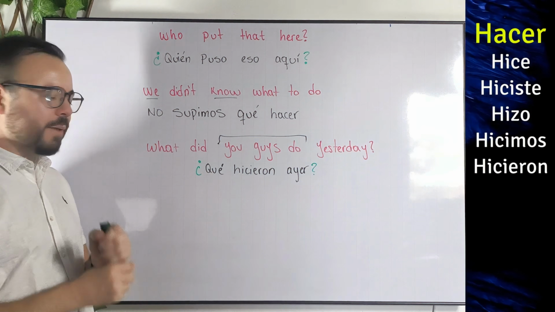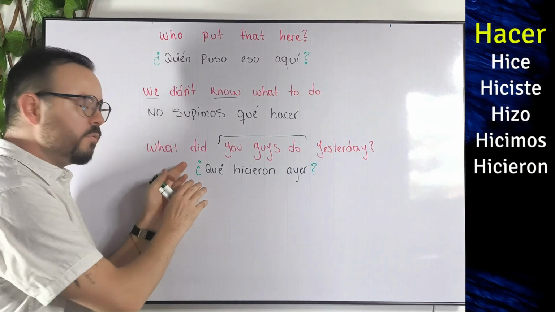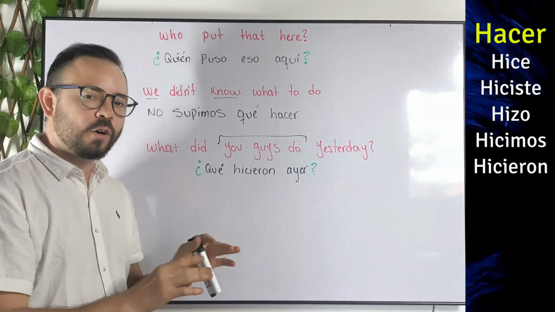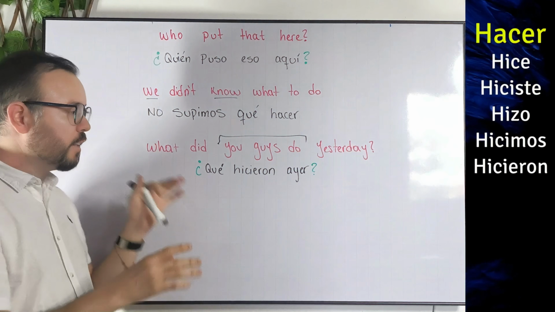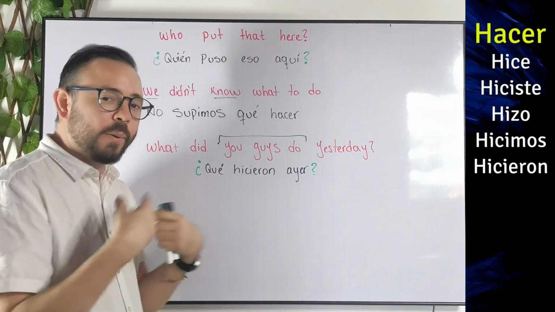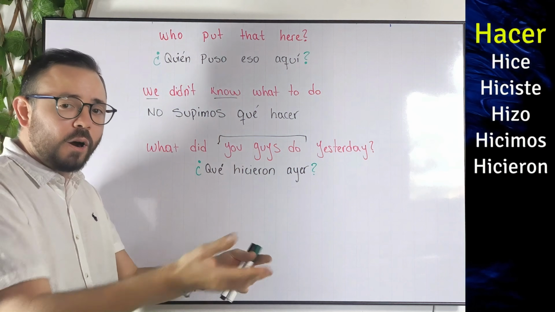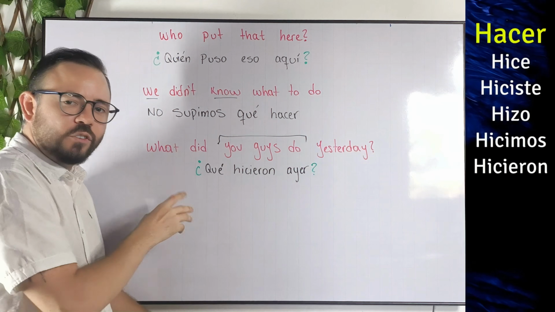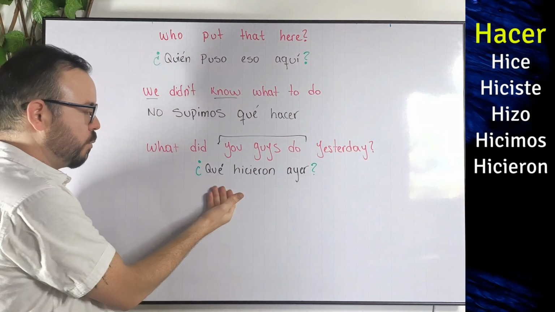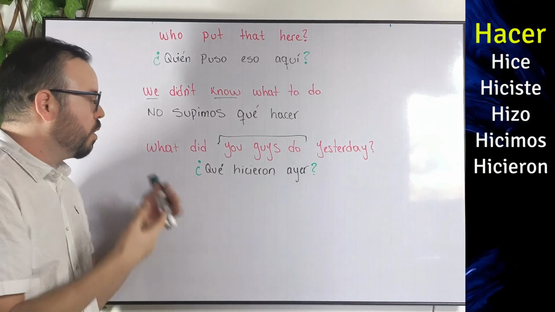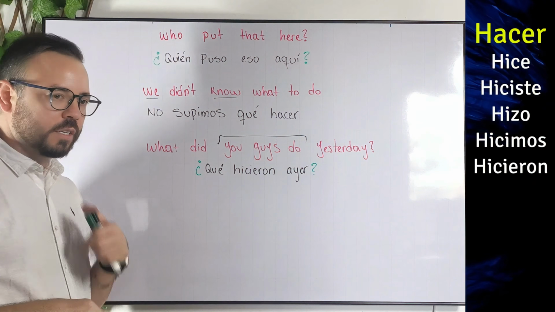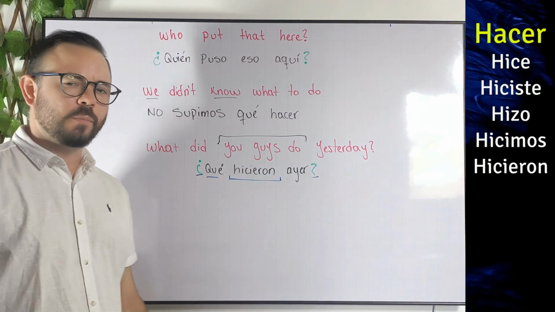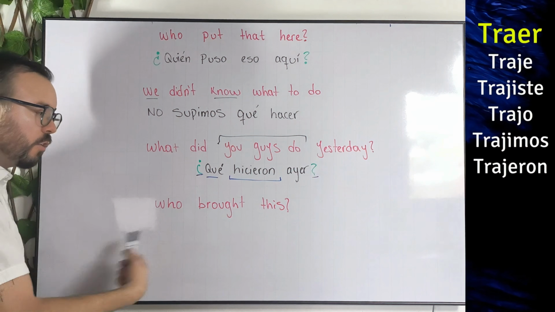Now, one more time. I'm just going to say it again, okay? Question form is exactly the same as positive form, okay? So every time you have a question, you can start by saying the positive form, then you just add question marks to turn that into a question. And then if you have any WH question, then you just need to add it in front, like in this case. So we just have ¿qué hicieron ayer? Or what did you guys do yesterday, okay? Now, let's just do another example. Now, one more time, we have another question form.